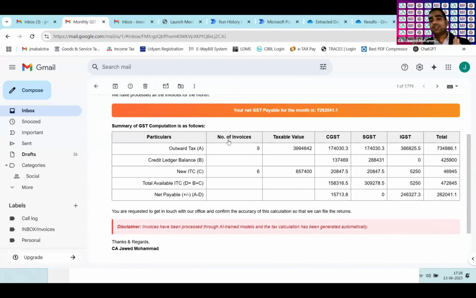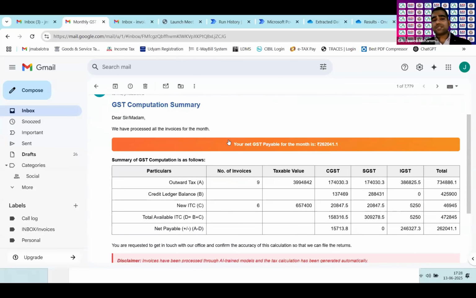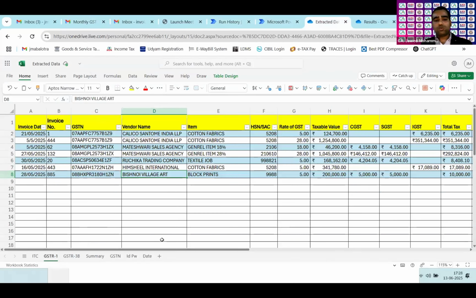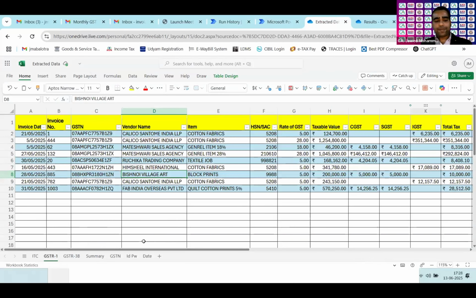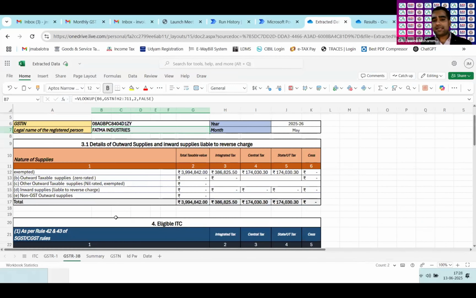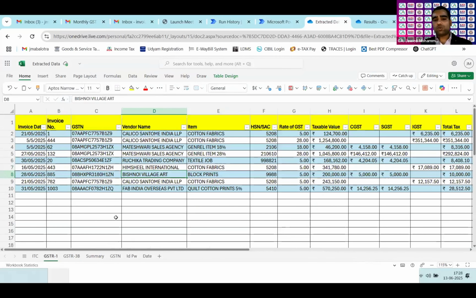Now, this AI agent can do this much data mining and data processing simply from sending an email with the attachment of the invoices. It has calculated, and that calculation has been made. And I can also show you that it has prepared my returns also. GSTR 3B, this has been prepared, and I can send it to the client. GSTR 1, this is in Excel. It can be easily sent to any accounting software if needed. So that was my use case. And if any jury member asks, I'll show you how the AI model can be trained. That was my time. Thank you very much.